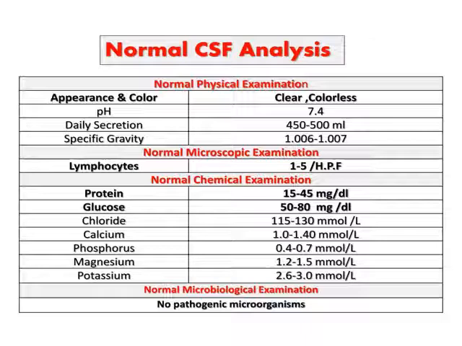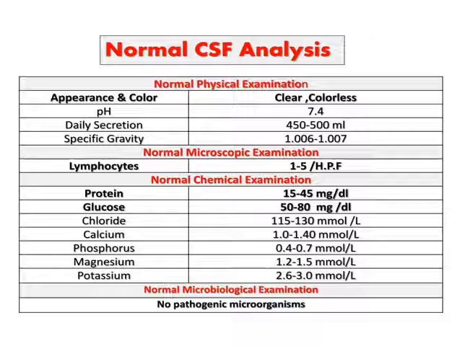So, first, normal physical examination, appearance and color: it will be clear and colorless. pH will be 7.4, that is towards alkaline. Daily secretion, as I told previously, is 450 to 500 ml per day. Specific gravity is 1006 to 1007.